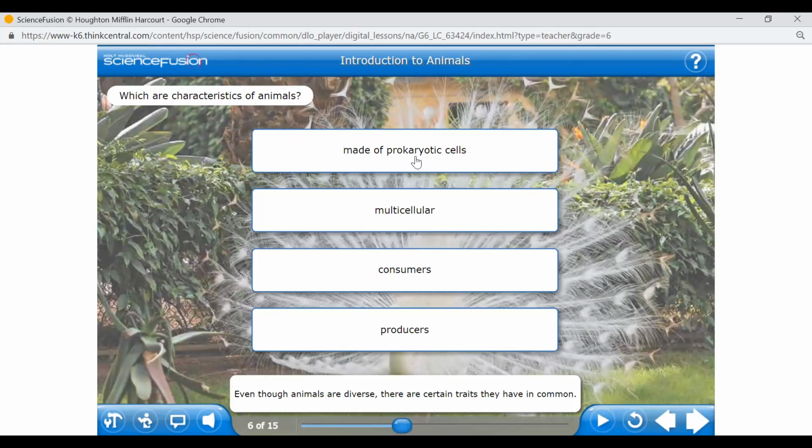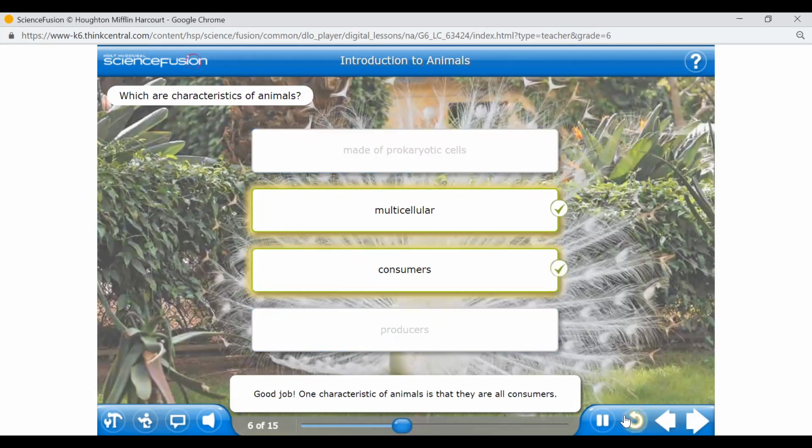Are they prokaryotic cells? Malak, no. Are we eukaryotes or prokaryotes? Please be clear. Yes, we are eukaryotes. So we are not made of a prokaryote. We are not made of a single cell. We are multicellular. Are we consumers? Yes, we are consumers, we are not producers. One characteristic of plants is being producers. That's what I have taught you. Okay.